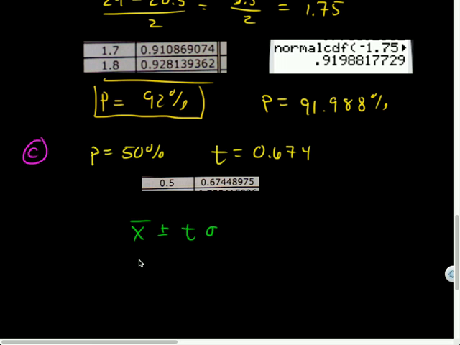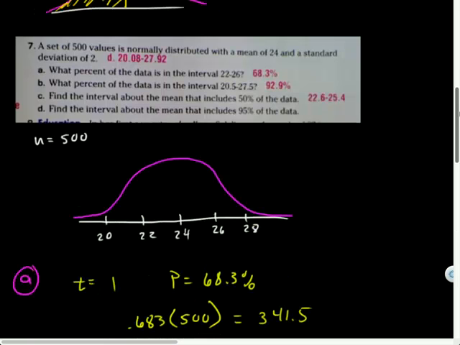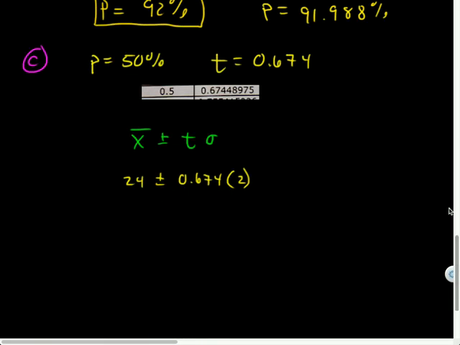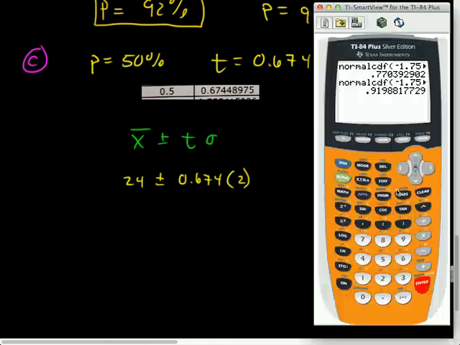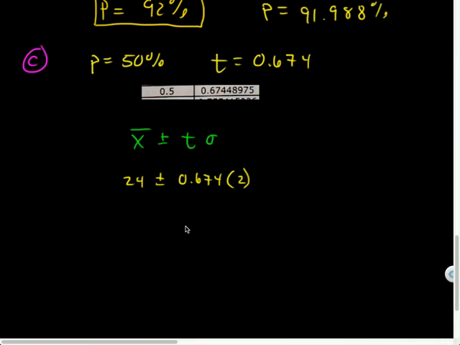So my X bar was, what was it, 24? Yeah. Plus or minus 0.674 times the standard deviation, I believe, was 2. Is that what they said originally? Yep. So let's do this out. I'm going to do 24 plus 0.674 times 2, enter, and I get 25.348. So that's the upper bound.